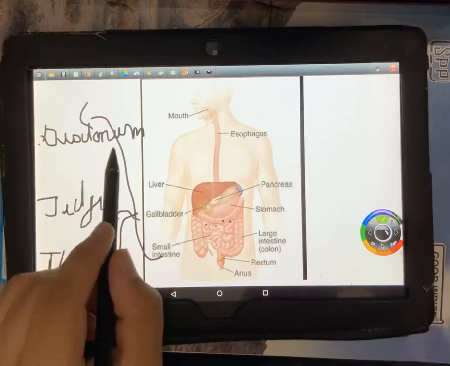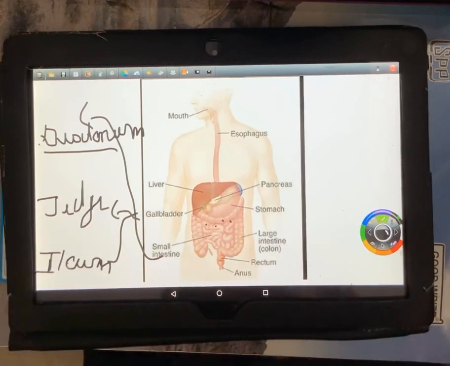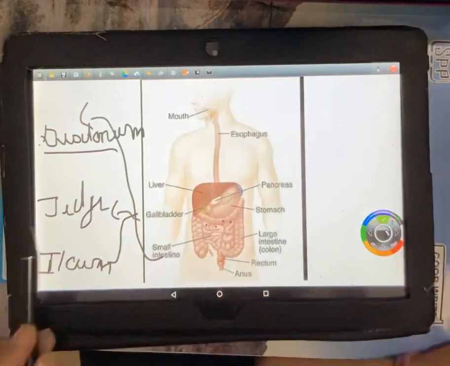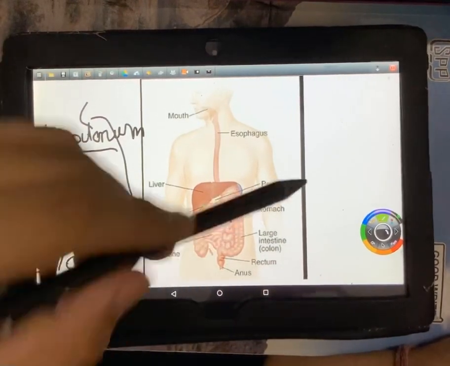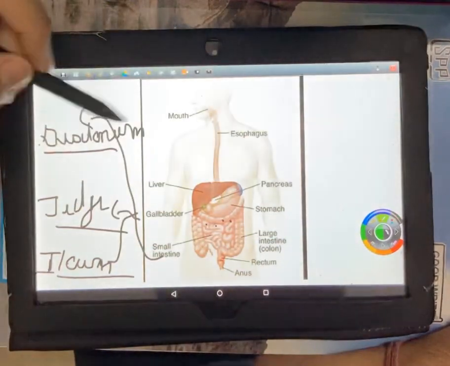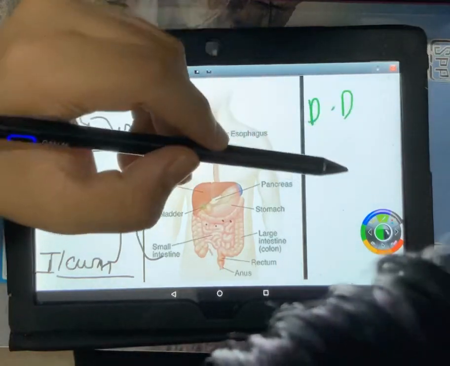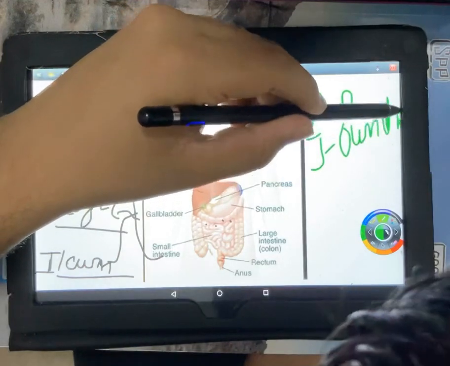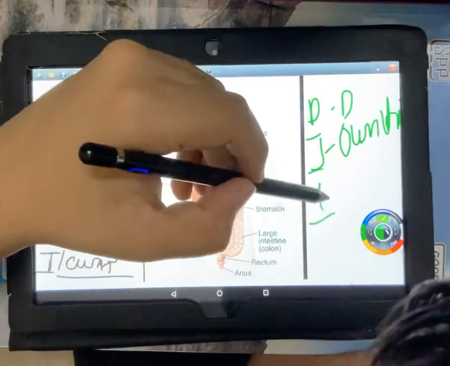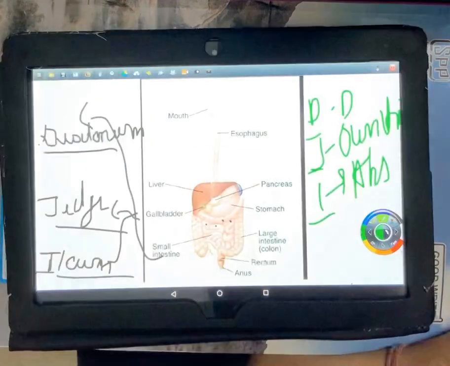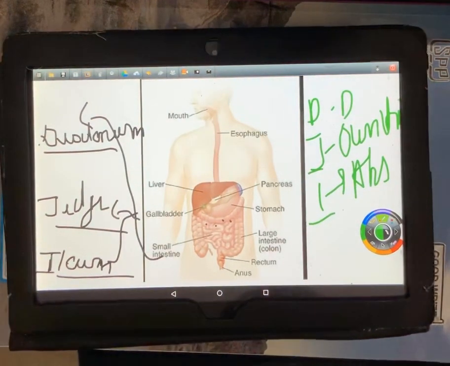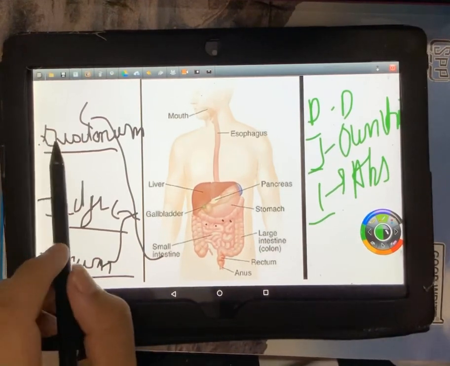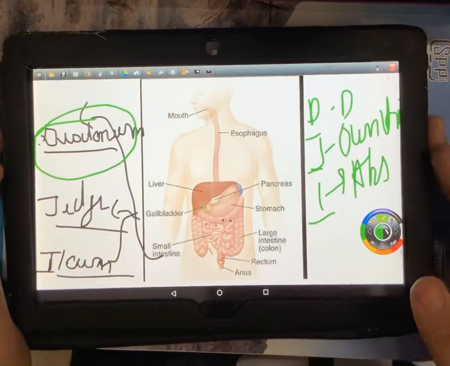Duodenum is the part where all digestion of food is completed. Jejunum is a junction and ileum is the part for absorption. So duodenum is for digestion, D for digestion, jejunum, J for junction, easy to remember, and ileum, I, is for absorption of the digested food. So many important functions are being undertaken by the small intestine. Out of this, very important, we'll be considering now the duodenum.